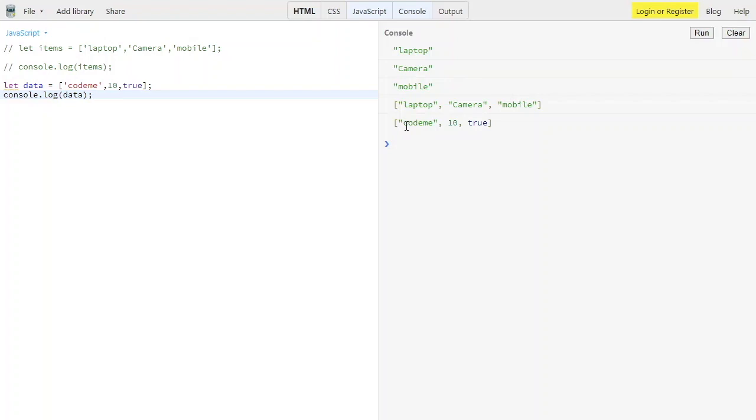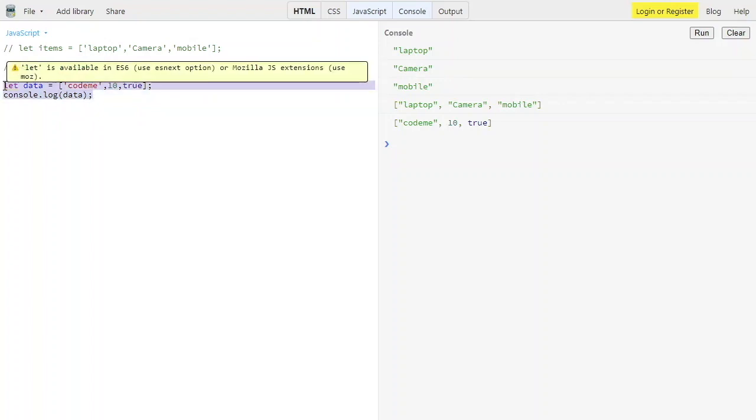As you can see, it's working. Why? Because if you are coming from another programming language, for example Java, we can get an error, because Java is a strictly typed programming language. Here JavaScript is a dynamically typed programming language. It means that the type of the data which we are assigning to the variable is determined at runtime, not at the assignment. So that's how this array concept works.